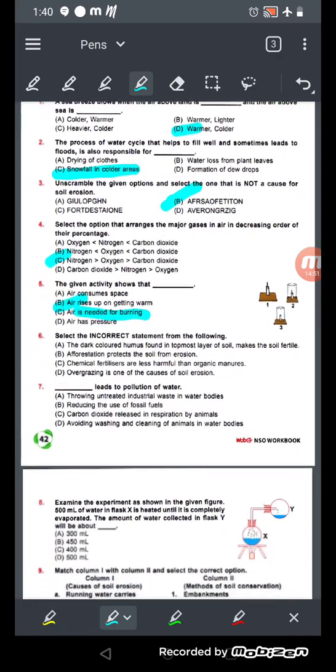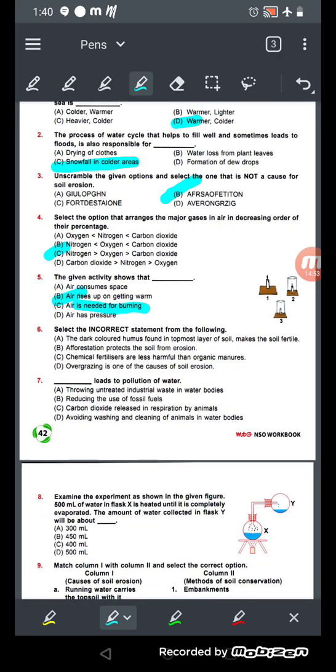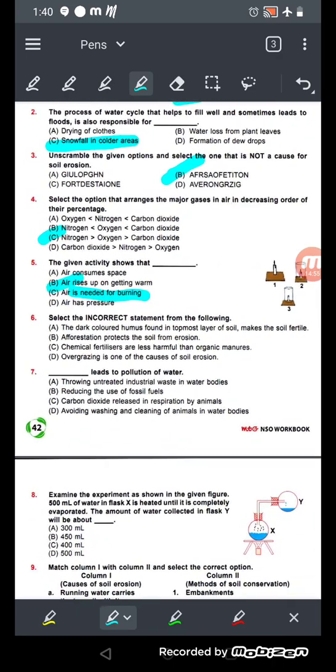Now come to number 6. Select the incorrect statement from the following. Which one is incorrect?